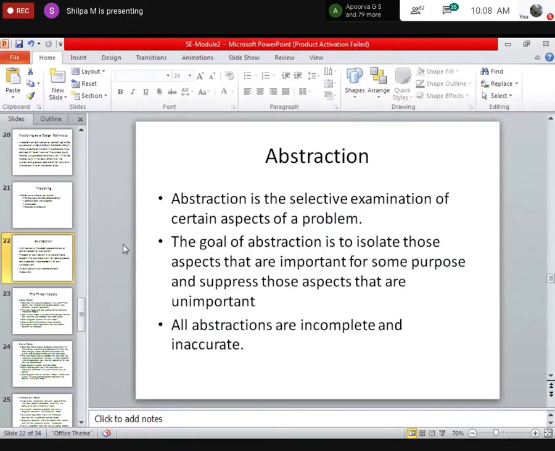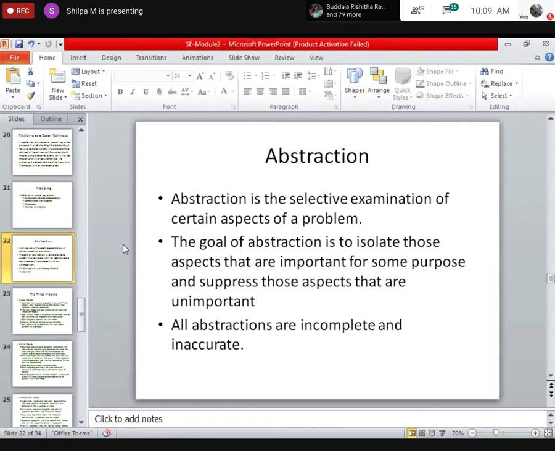Next we have abstraction. Abstraction is the same thing. It is a selective examination of certain aspects of a problem. Why are we doing this? All these concepts of object oriented modeling and design come into the picture only for complex projects, something very complicated.